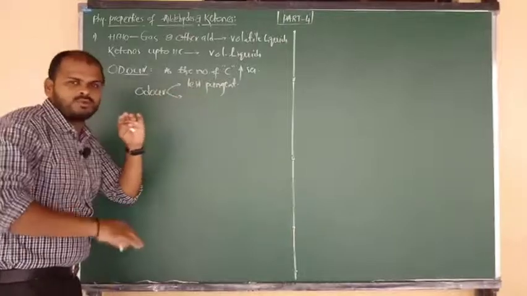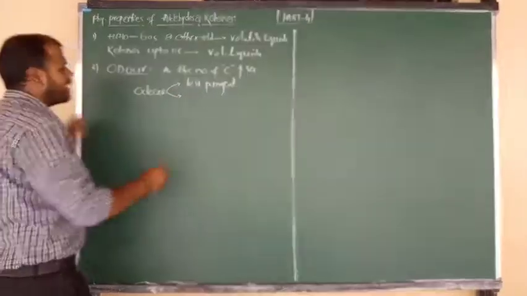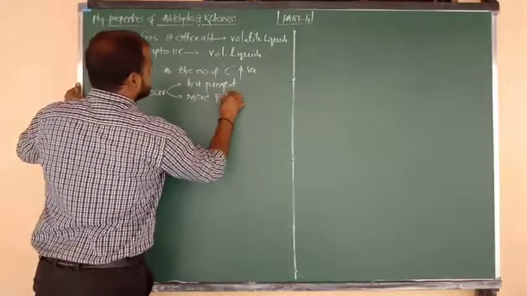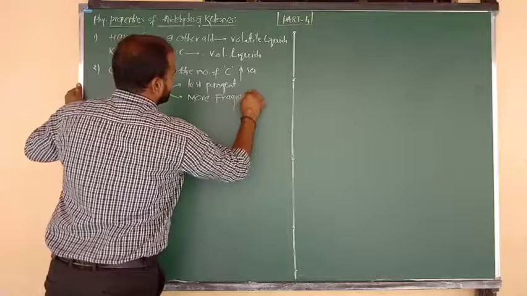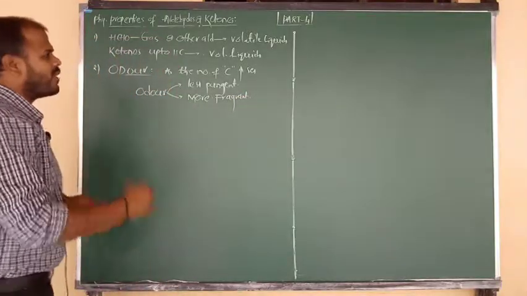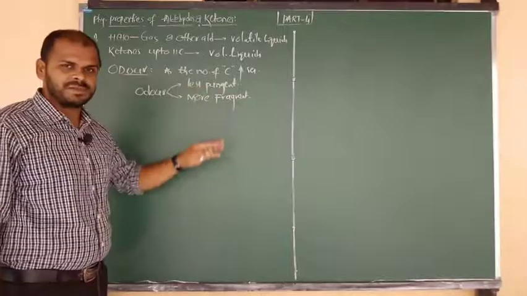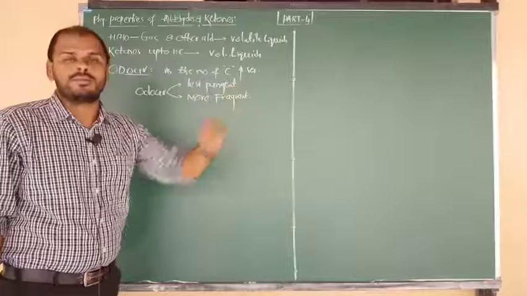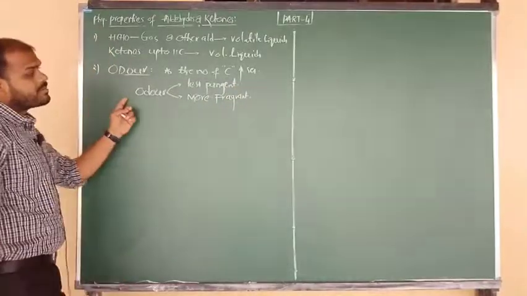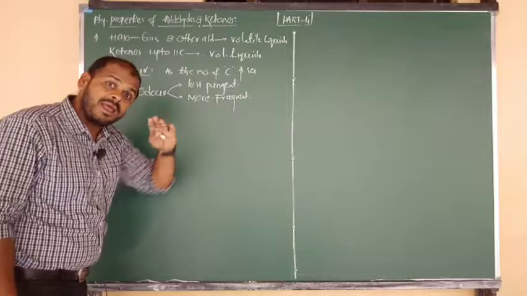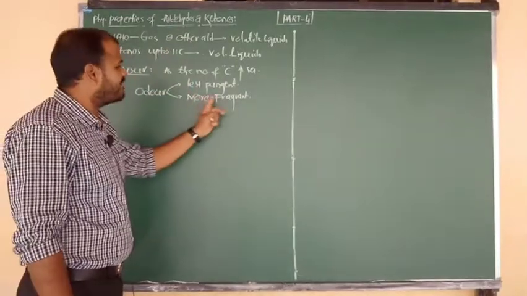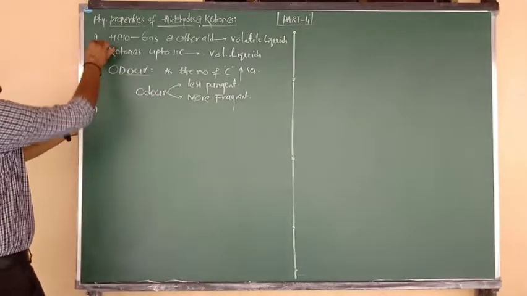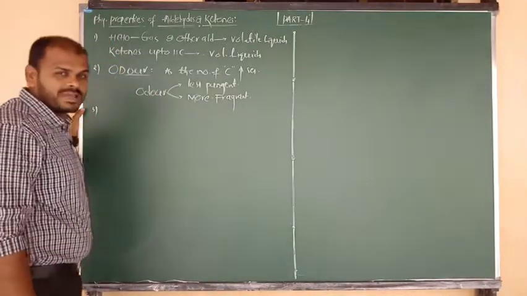If the pungent nature decreases, the perfume nature increases. So we say that under that condition the odor becomes more fragrant. Once again, as the number of carbons increases, the odor becomes less pungent and more fragrant. It means the perfumery nature increases with the number of carbons. So lower members of aldehydes and ketones have a pungent smell, and higher members have a fragrant smell.